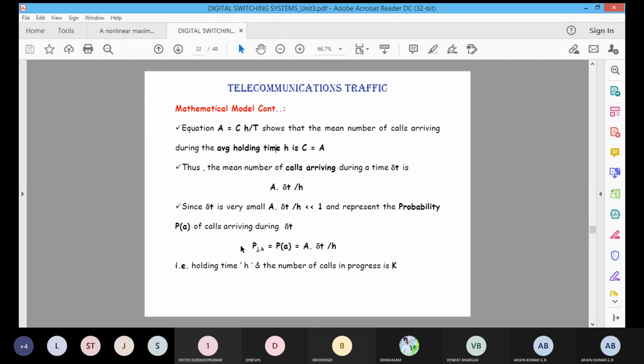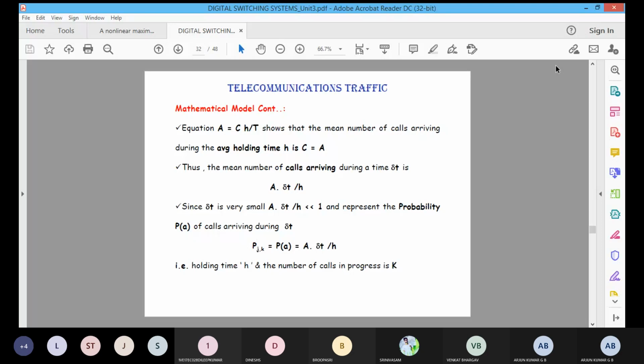Then what is the state transition probability? That is P J K, the transition probability. P of A is one call arrival with a probability, both are the same. It means that the call arrives, and initially it is in J state, that will be moved to the next higher level K state. That's why it is represented by P J K.